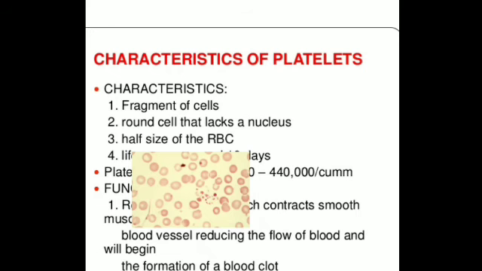What is blood clotting? When a person gets injured and starts bleeding, there should be something to stop that bleeding, otherwise it can be life threatening and cause death. So for this process, what is responsible? The blood platelets or the thrombocytes. It is not a simple process, it involves several steps. The main function of blood platelets is in the process of clotting, that is the formation of a blood clot.